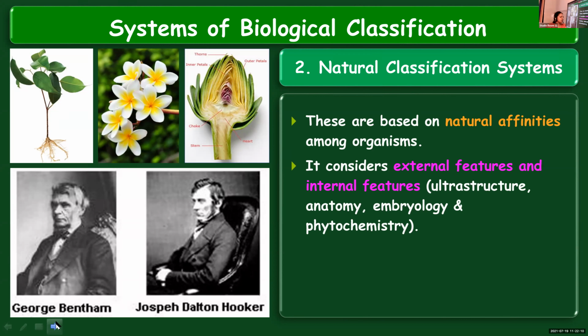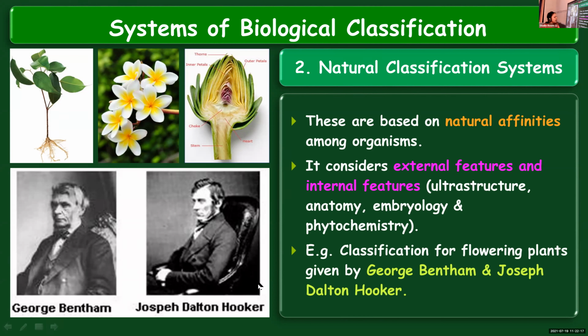Internal features include the ultrastructure, anatomy, embryology, phytochemistry, etc. An example of such a natural system is the classification of flowering plants or angiosperms by George Bentham and Joseph Dalton Hooker.